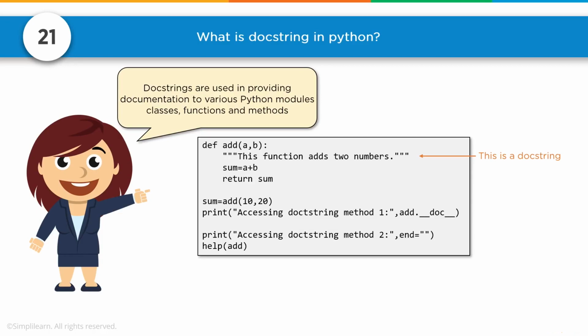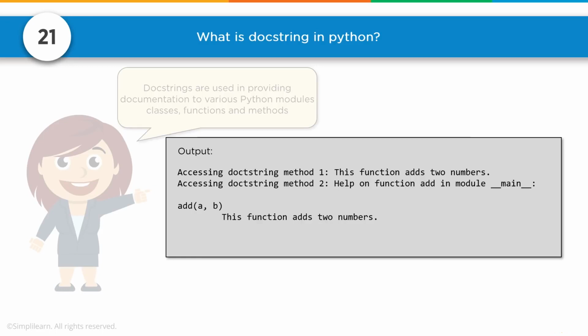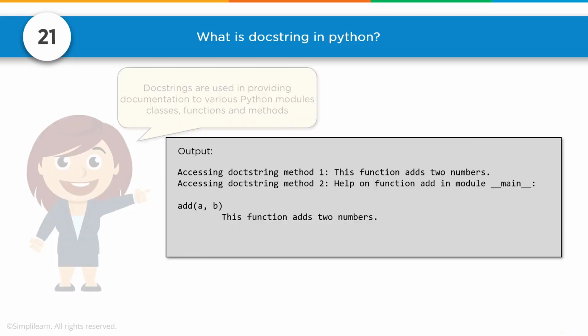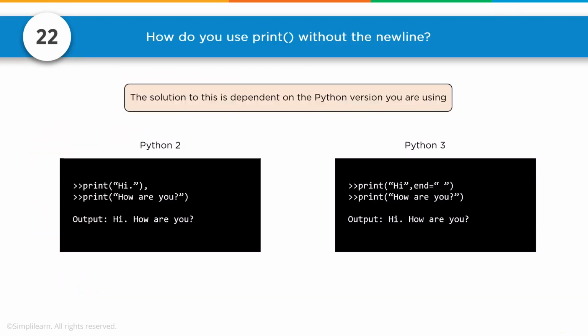And so we have down here 2 different ways of accessing this function. Output, accessing docstring method 1, this function adds 2 numbers. Accessing docstring method 2, help on function add in module main. This function adds 2 numbers. And so you can see the code down here has 2 very different end values. The second one is basically a help menu. There's our help menu.